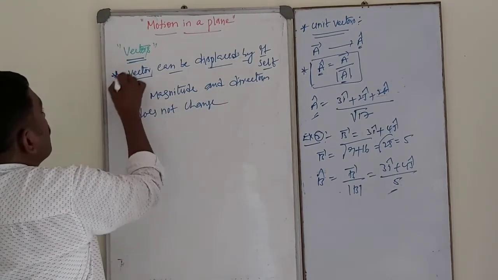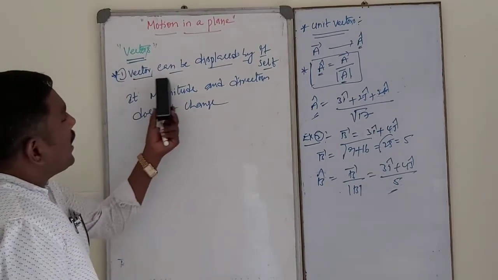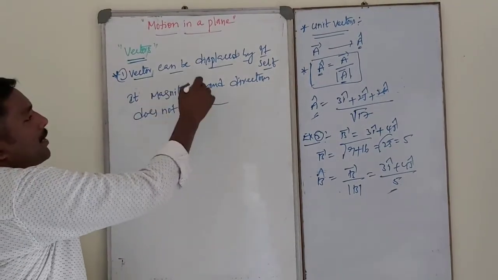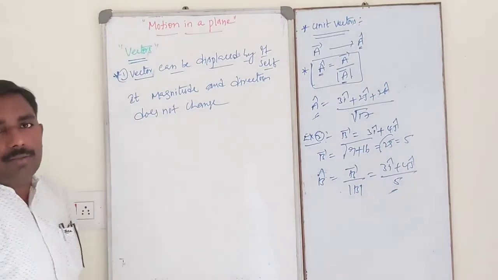So this is the very most important point or note. A vector can be displaced by itself. Whenever a vector is displaced by itself, its magnitude and direction do not change.